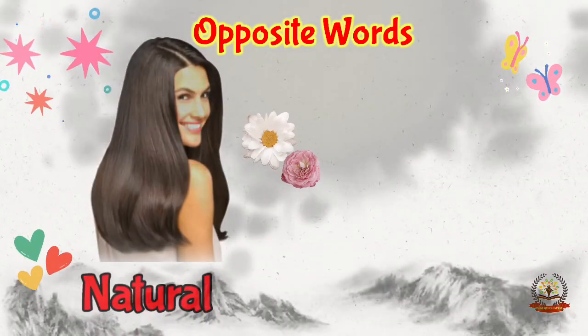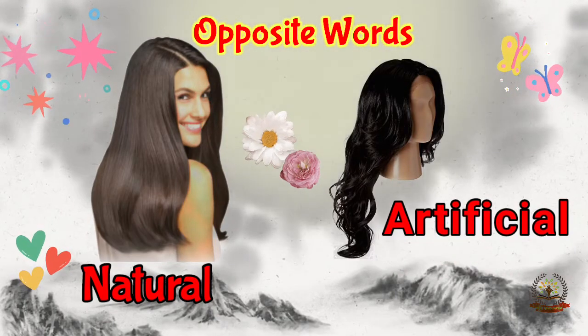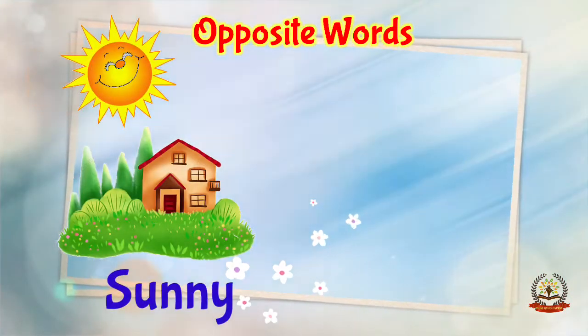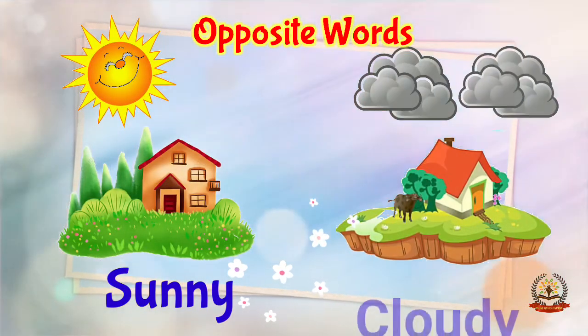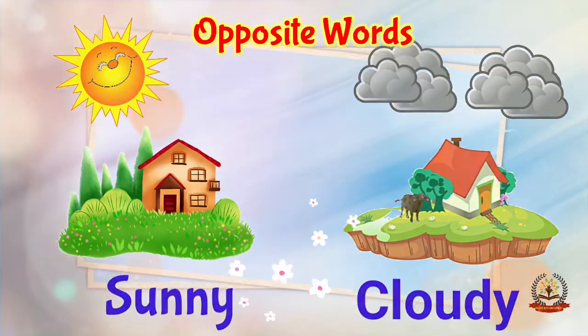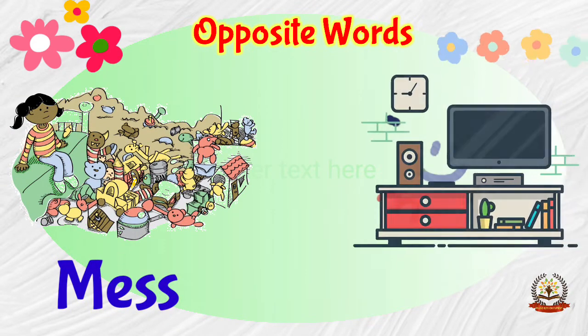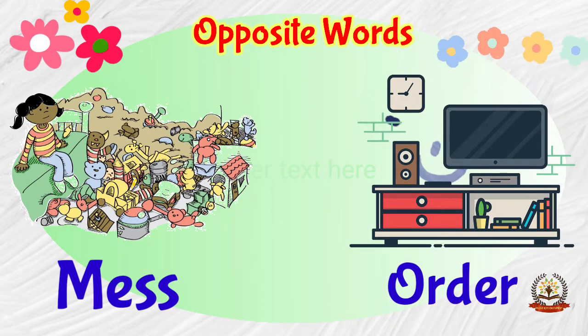Natural, artificial. Opposite of natural is artificial. Sunny, cloudy. Opposite of sunny is cloudy. Mess, order. Opposite of mess is order.